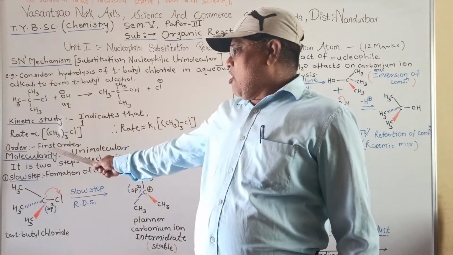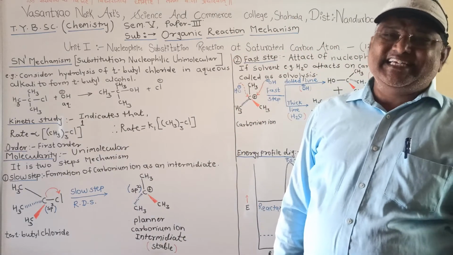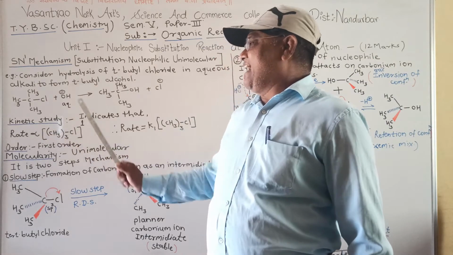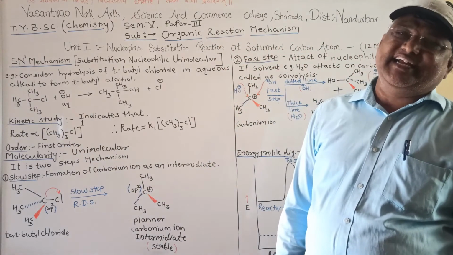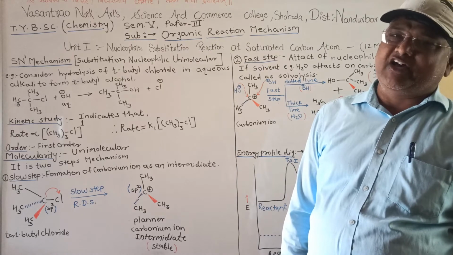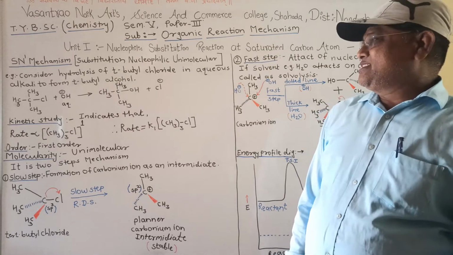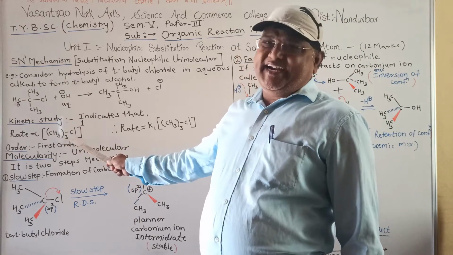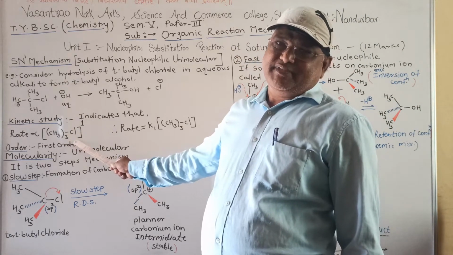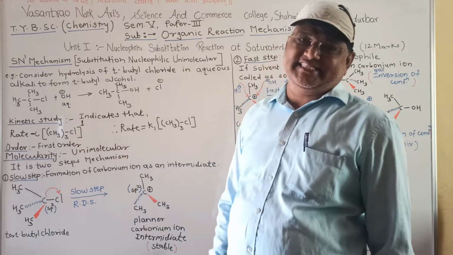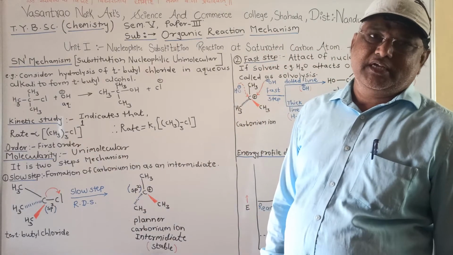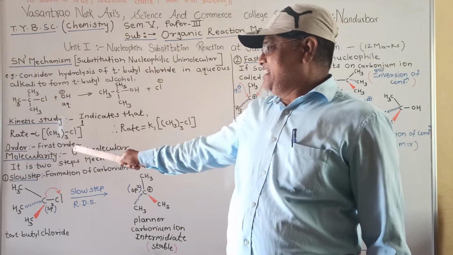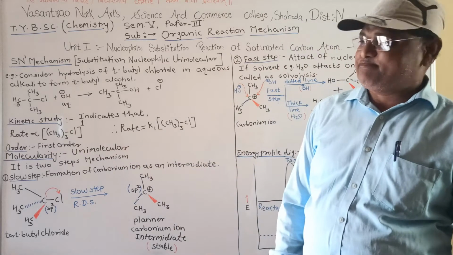Now the order of the reaction. Order is the sum of the exponents of the concentrations of the reactants which take part in the slow step. In the slow step, called the rate determining step, only one molecule of tertiary butyl chloride takes part, and therefore the SN1 reaction is a first order reaction.